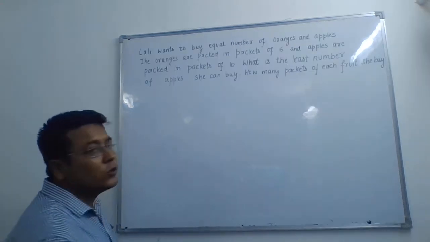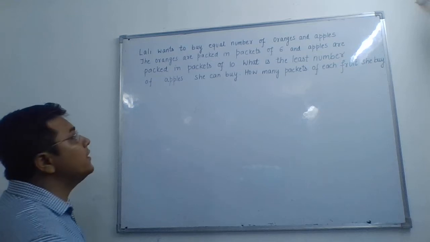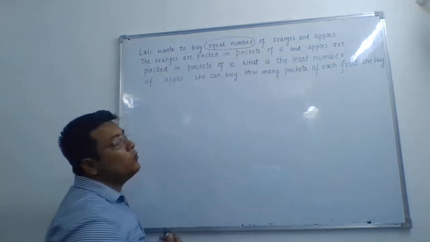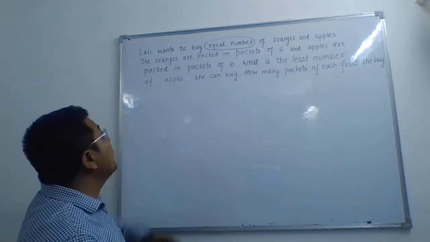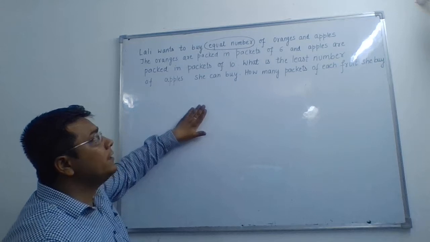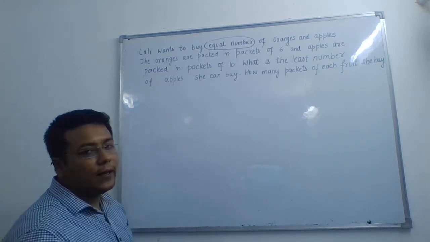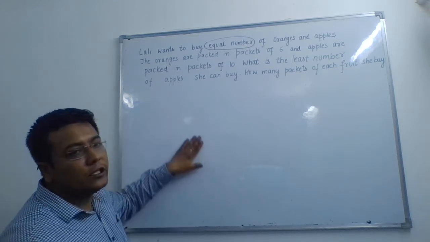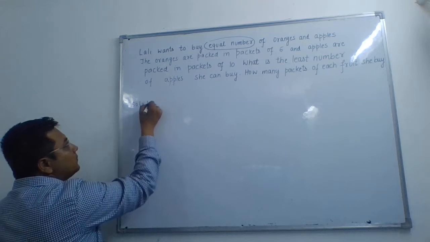Moving on to our next question. Lali wants to buy equal number of oranges and apples. So she wants to have equal number of oranges as well as apples. The oranges are packed in packets of 6 and apples are packed in packets of 10. So what is the least amount of apples she should buy?